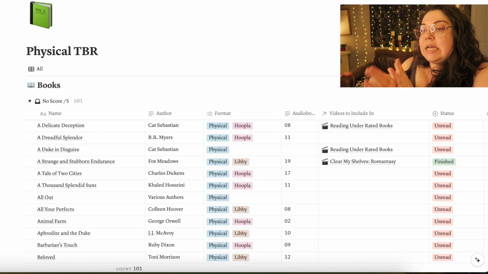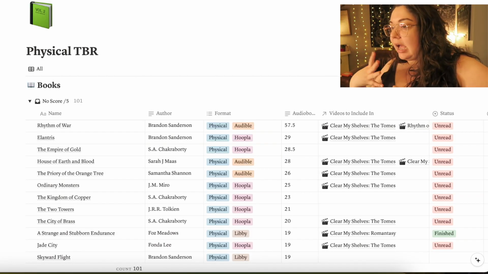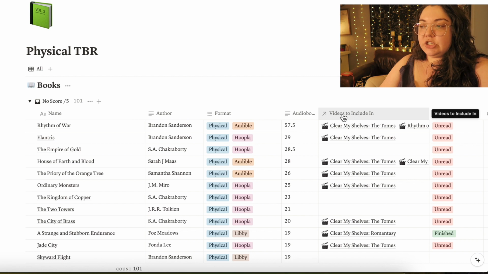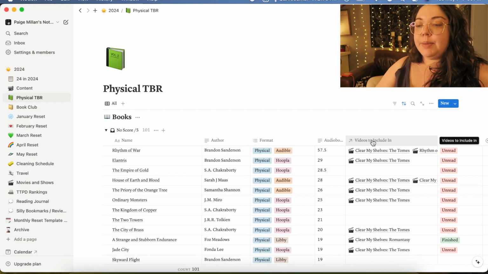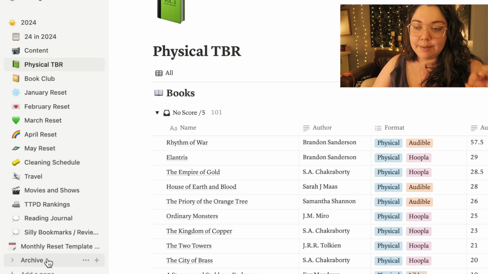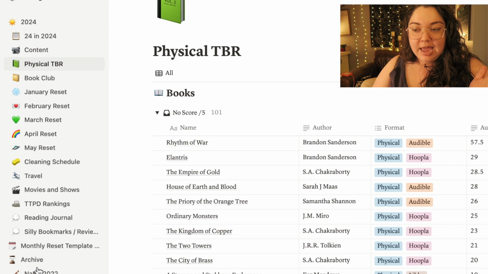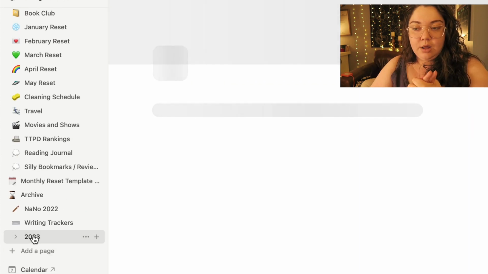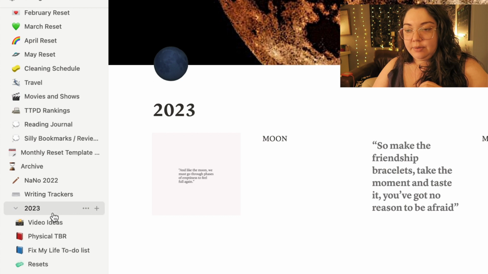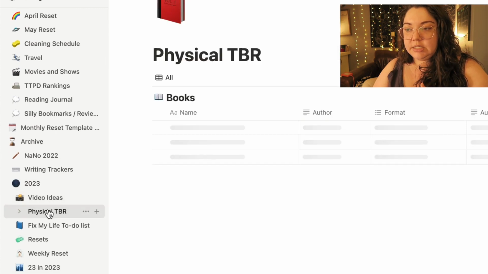This is a database that I kind of set up last year, I think. The only thing I changed was including the videos. Let's take a pause and go all the way back to last year. To find my last year stuff, I go down to this tab that I made called the archive, and I put all of my 2023 pages in there. And I had one called physical TBR.